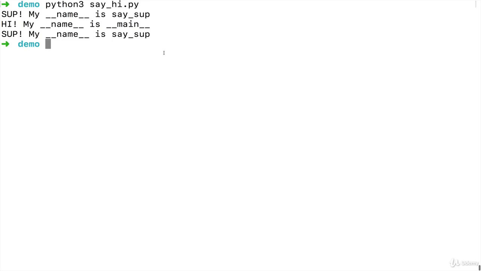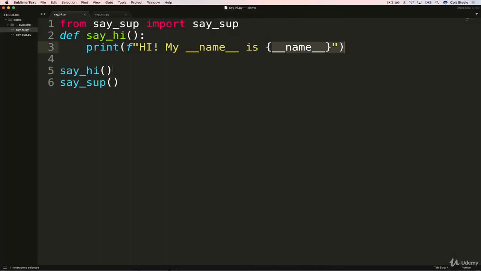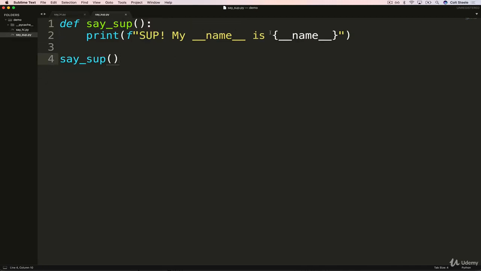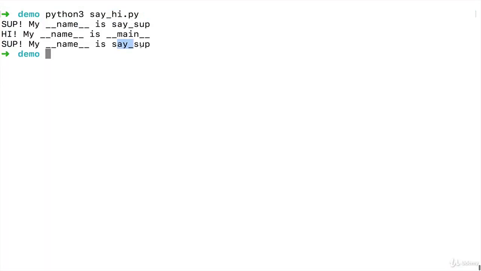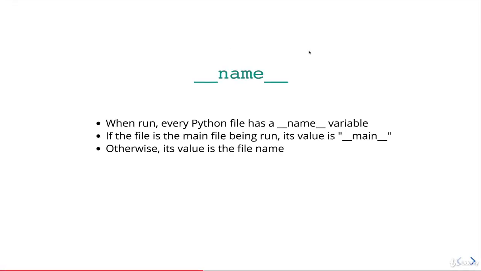But what's happening here, well, I'll explain it in detail in just a moment, but the file itself that we're running is called say hi. That's the main file. So the value of name inside of say hi will be main if it's the main file we're running. Say sup is not the main file we're running. It's being imported. And so the value of it is the name of that file, which in this case is saysup. So name is just a variable that refers to the name of the module unless it is the main file that you're executing. But then why are we seeing sup, my name is saysup first? Why is that happening? And to understand that, we go back to the slides.